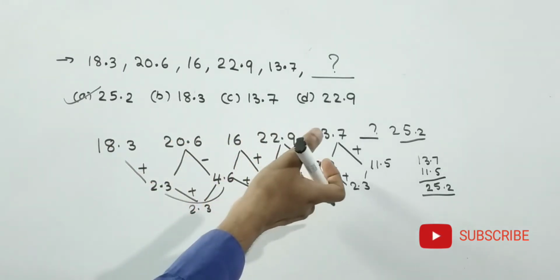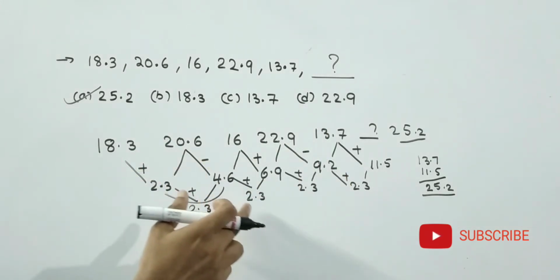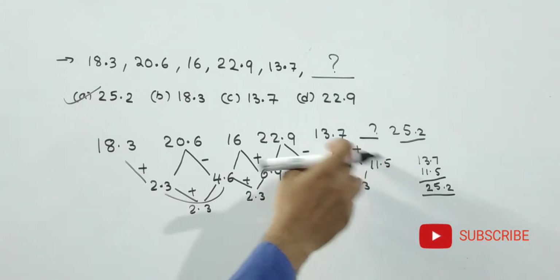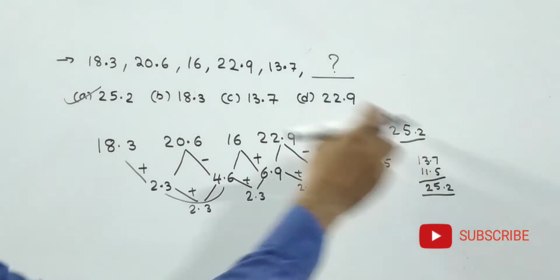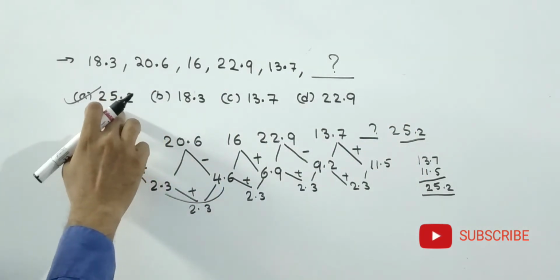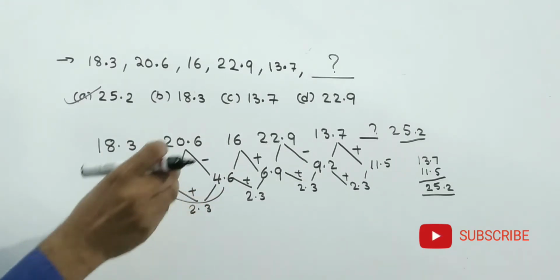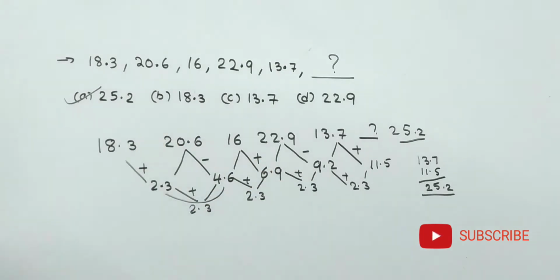Then I observed that every time he is adding 2.3. So here 11.5 comes, and 13.7 plus 11.5 is 25.2. So the answer is 25.2. You just observe the numbers, take the difference and find the logic. Very simple.